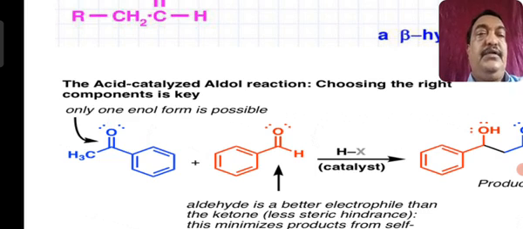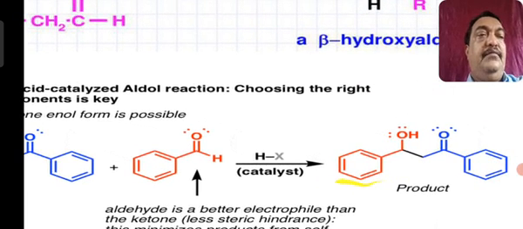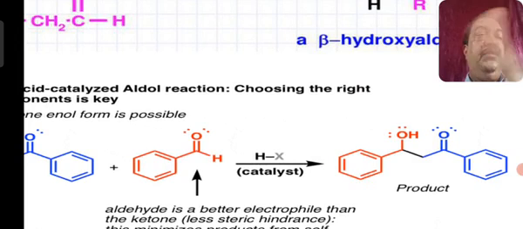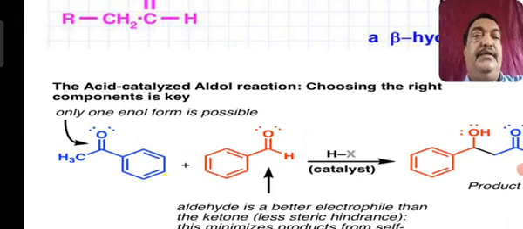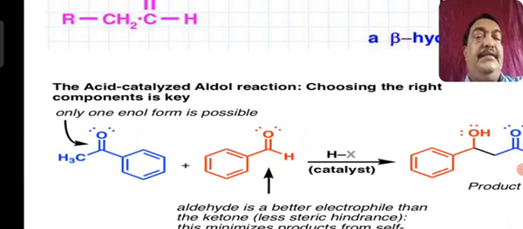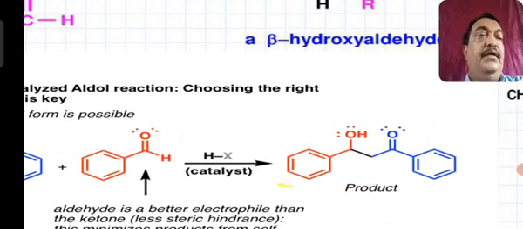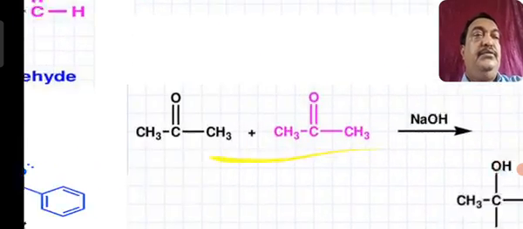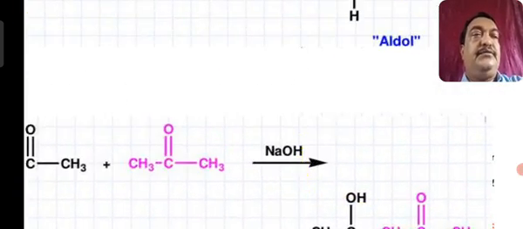When these undergo condensation, the C double bond O of the aldehyde will become C6H5CH-OH attached to the ketonic group of the other compound, that is acetophenone, to give the product containing OH and carbonyl group. So here you will get 2 benzene rings, with an OH group and a C double bond O. Similarly, I will show some other reactions pertaining to this.